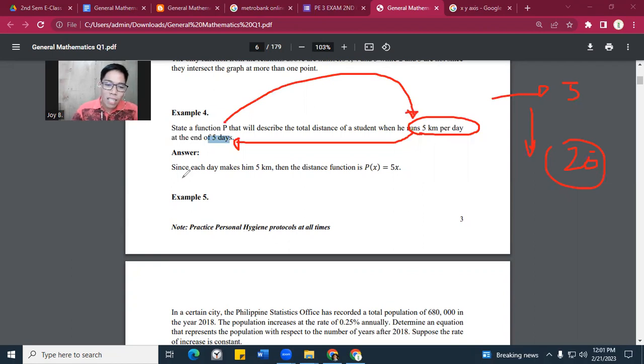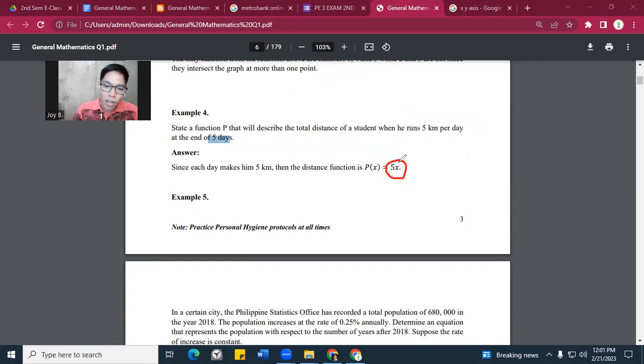Since each day makes him run 5 kilometers per day, then the distance function is, ano ba yung distance natin kapag he always runs 5 kilometers per day? So, we can say the function of x is equal to 5 times x. Because the x here talks about the distance that he can run after 5 days. Okay, nakuha?